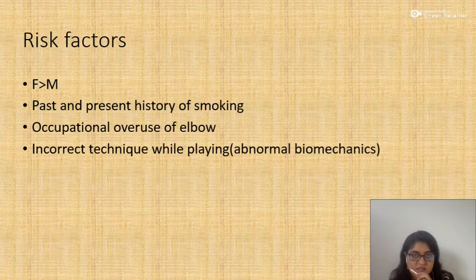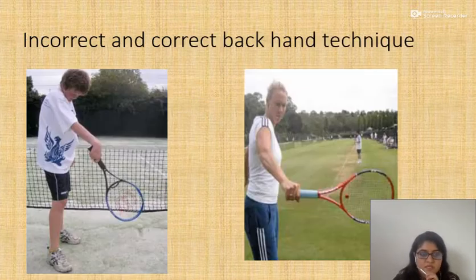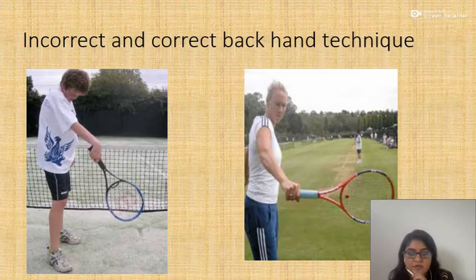What are the risk factors? As usual, females are more affected than males. Past history of smoking. We all know that smoking leads to various musculoskeletal disorders, and this is one of them. And occupational overuse of the elbow, as we just saw in the causes, and incorrect technique, that is improper biomechanics while playing. So here is an example of improper biomechanics.